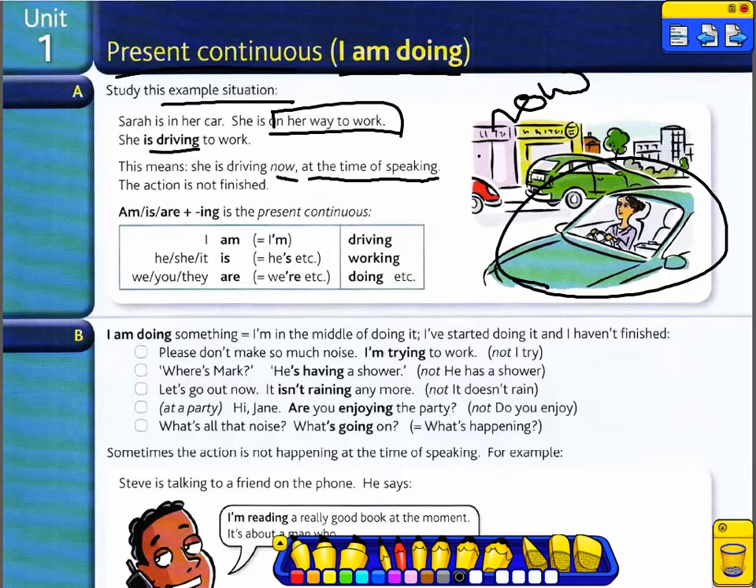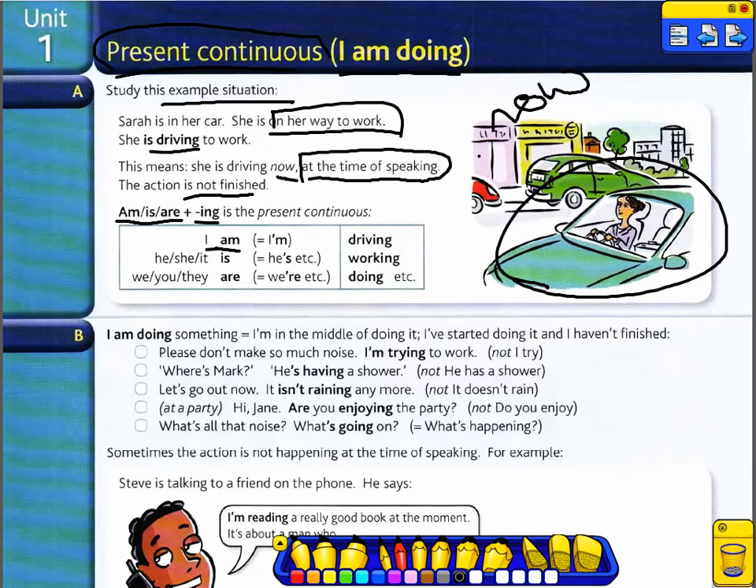So when we have an action that is happening at the time of speaking, we definitely use the present continuous tense. This action is not finished. Something that has started a few minutes ago and is in progress. We make the present continuous tense with am or is or are plus verb plus ing.